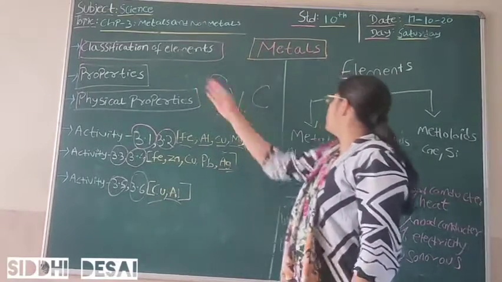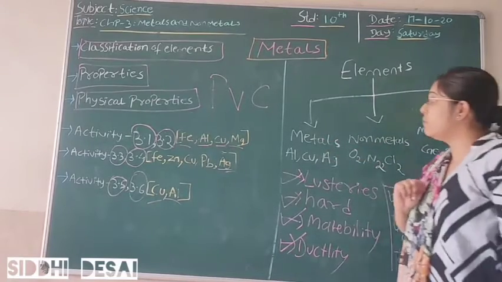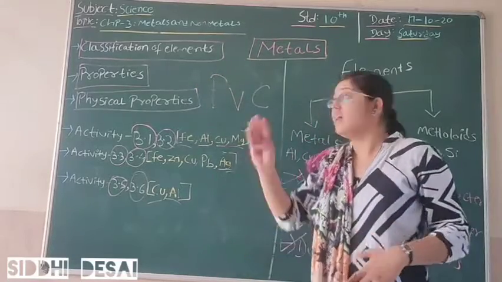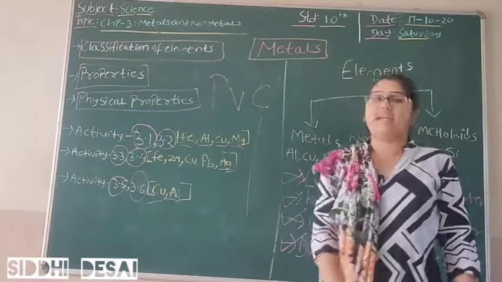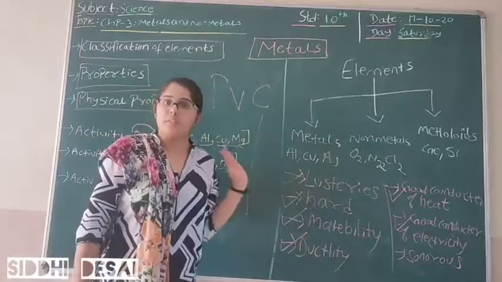So this is all for the video. We have seen the classification of elements on the basis of metals, non-metals, metalloids. Along with examples, we have seen that they have physical as well as chemical properties, in which we have seen the physical properties with the help of these activities, and we have seen all of these properties.